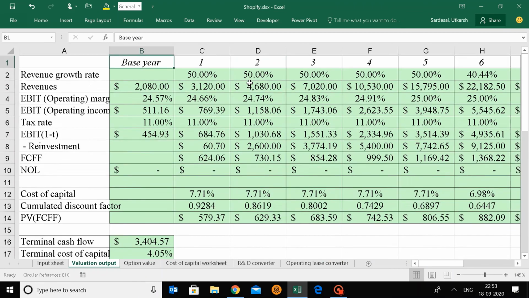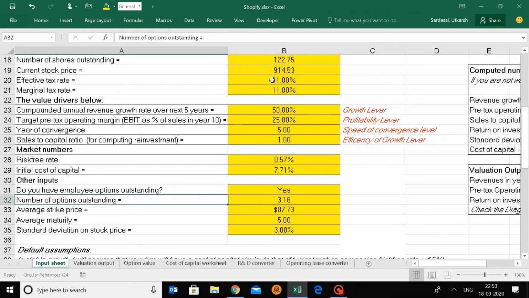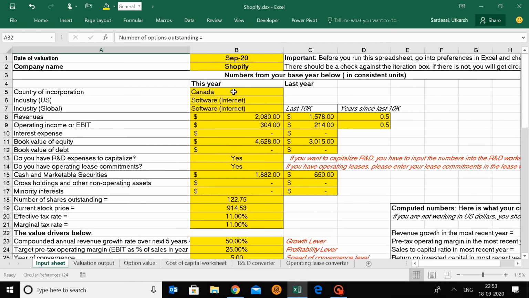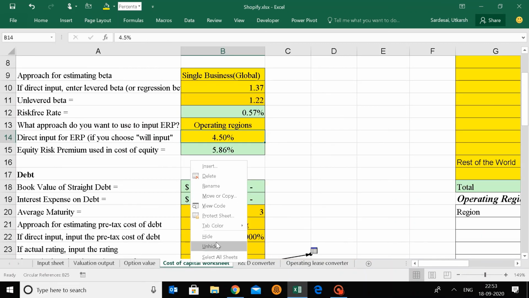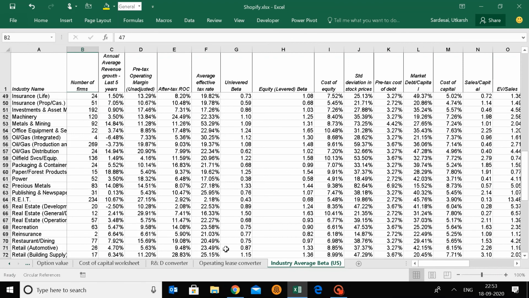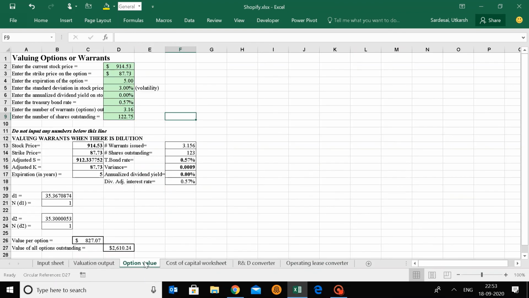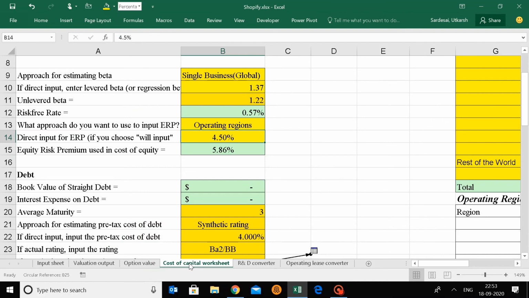This sheet is very detailed and complex. I suggest you get a hold of it, go through it, and once you are sure that you have some number of doubts, get back to me. Don't get confused. There will be many more sheets that are currently hidden. You can see so many sheets here. Just keep in mind, you have to only focus on sheets that I have kept on this presentation. Pay attention, input sheet. Just have a snapshot of this, or just pause the video when you come back later to check which all sheets I'm referring to.